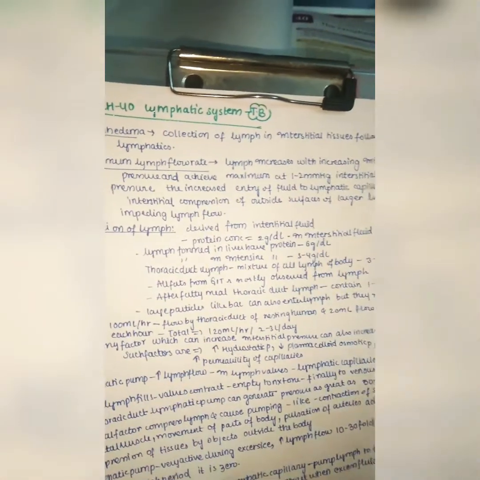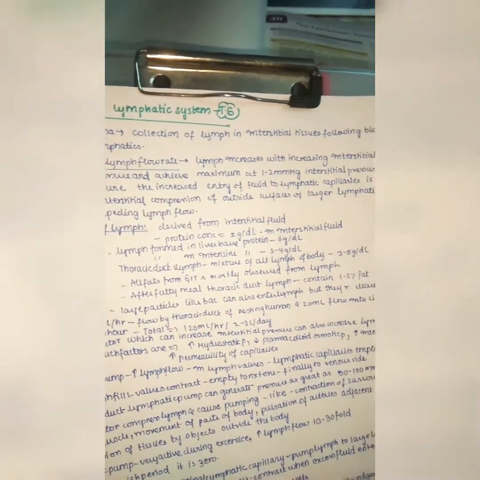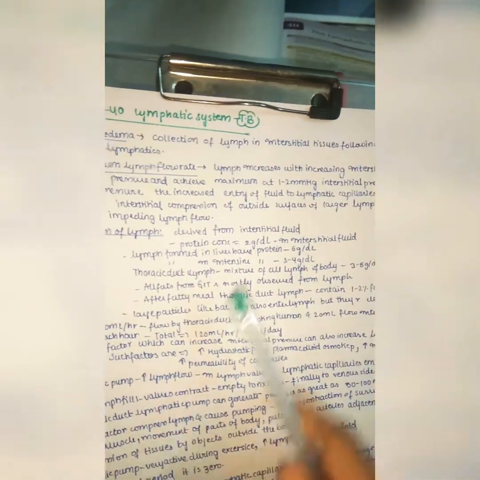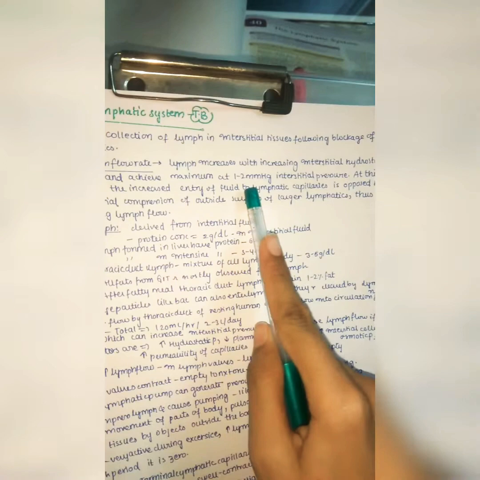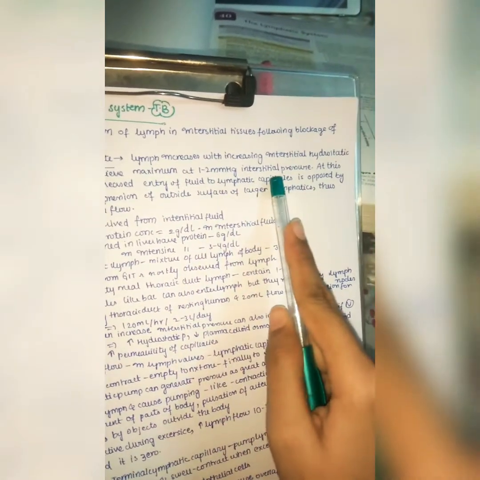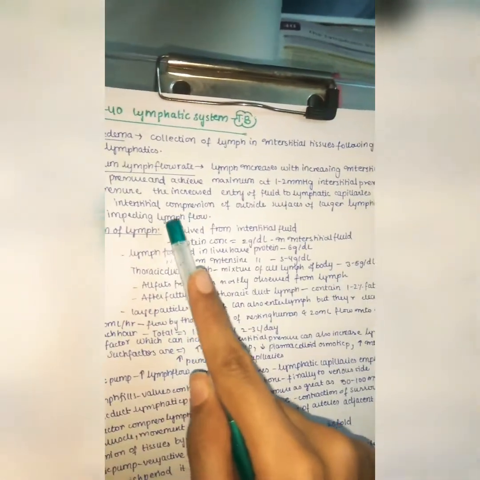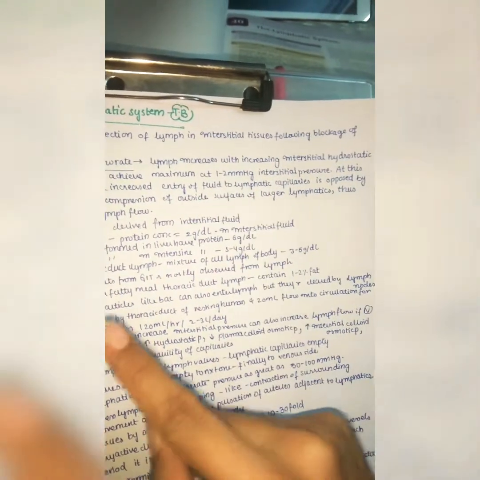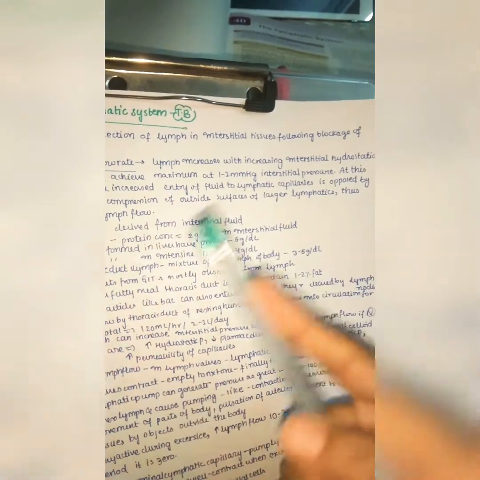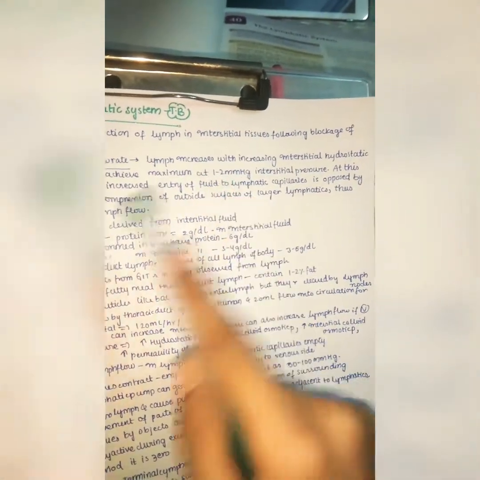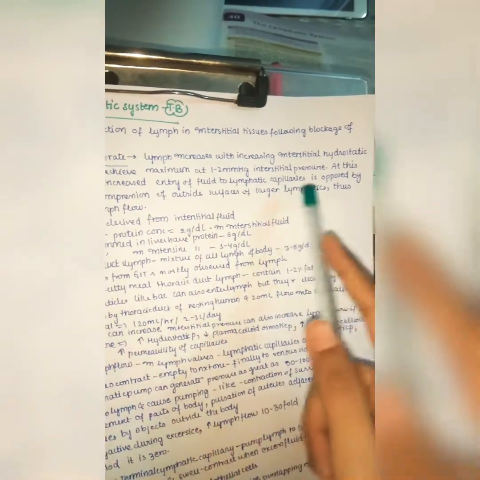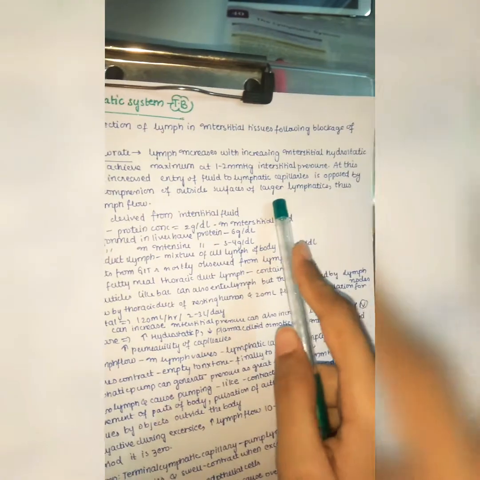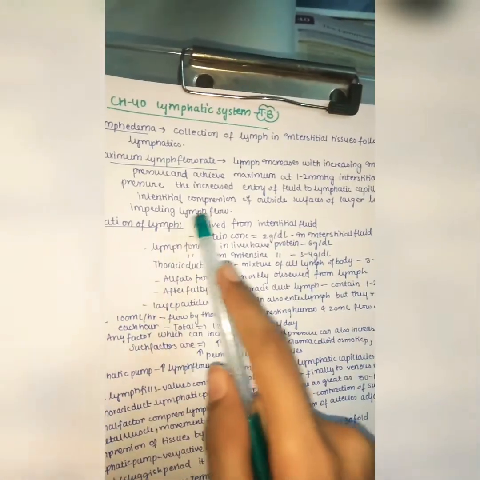Of course, you can understand if hydrostatic pressure increases, interstitial pressure increases. If interstitial pressure increases, the lymph flow also increases and achieves the maximum at 1 to 2 millimeters of mercury interstitial pressure. At this pressure, the increased entry of fluid to lymphatic capillaries is opposed, because that is the maximum limit where the lymph can't handle. So if there is about 1 to 2 millimeters increase in interstitial pressure, then that is opposed by the interstitial compression of the outside surface of large lymphatics, thus impeding the lymph flow.